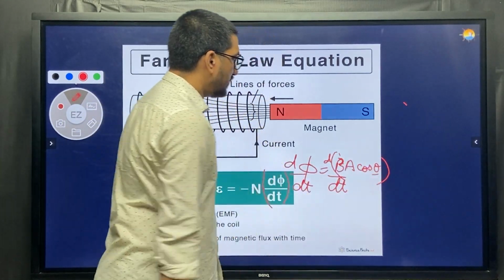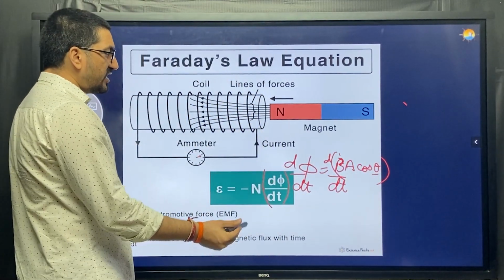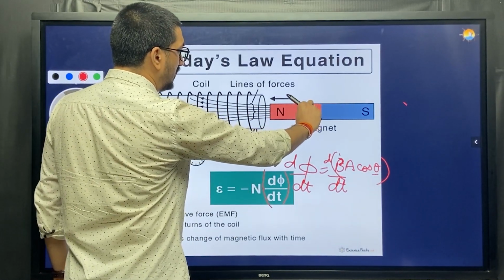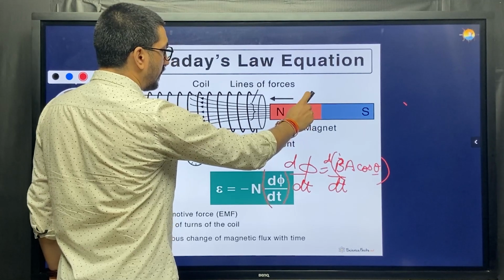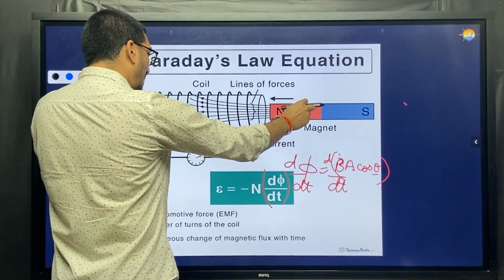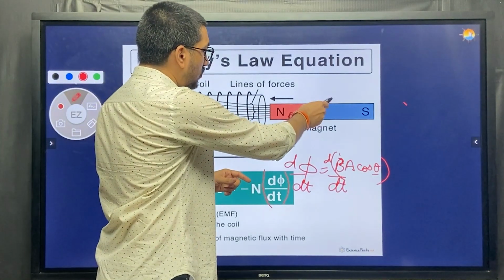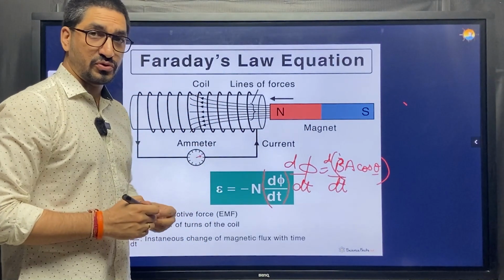Let's talk about the angle. So can I change the angle between the field and the coil? Yes, I can. If this is a magnet, I just simply rotate the magnet. So when I rotate the magnet, I can change the angle between these things. So if I rotate my magnet, I will have an EMF induced.